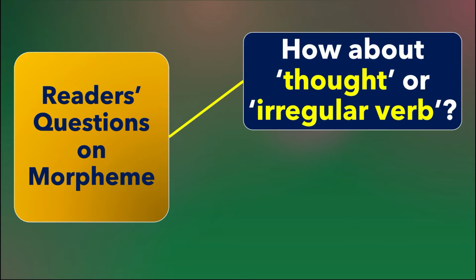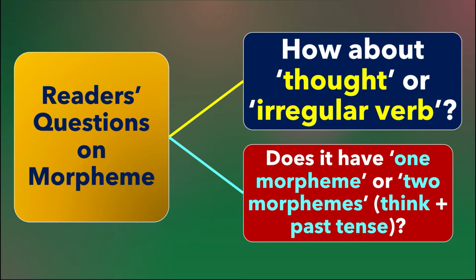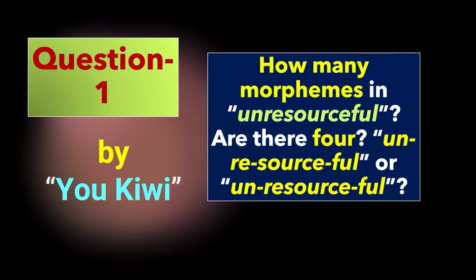How about thought, an irregular verb? Does it have one morpheme or two morphemes? Think plus past tense. And this question was put to me by a YouTube user ukiwi. How many morphemes in unresourceful? Are there 4? Unresourceful or unresourceful? I have the second question by the same YouTube user.